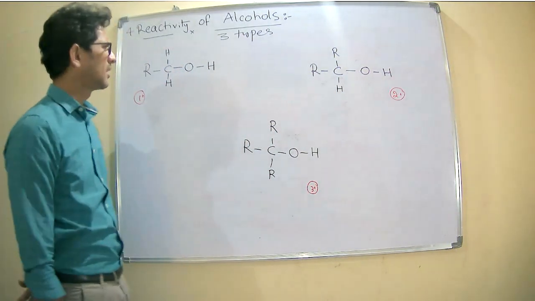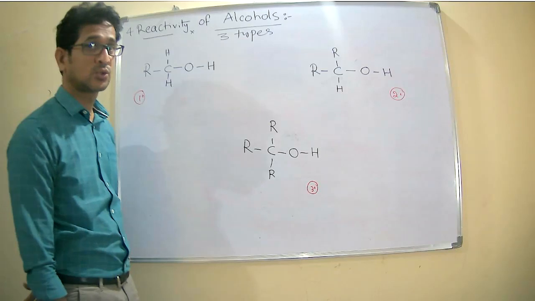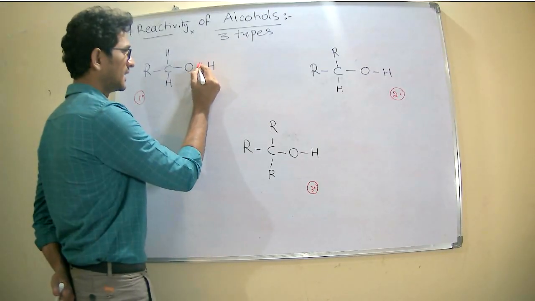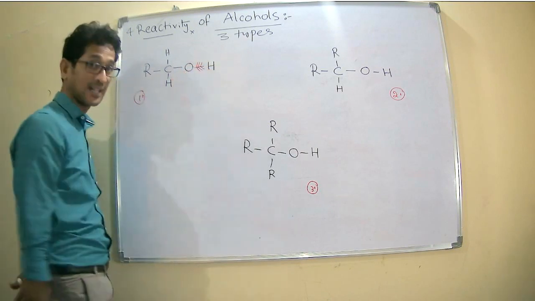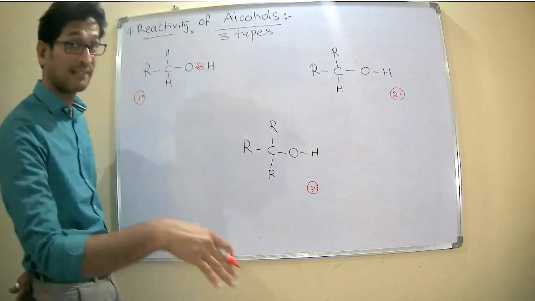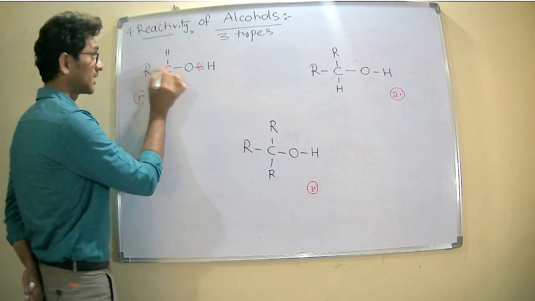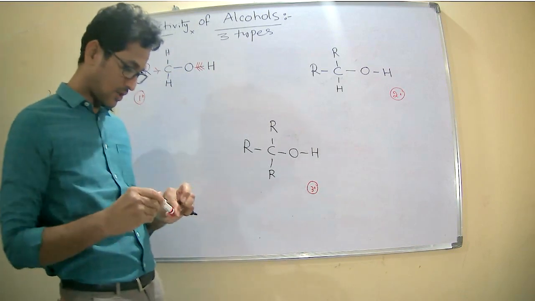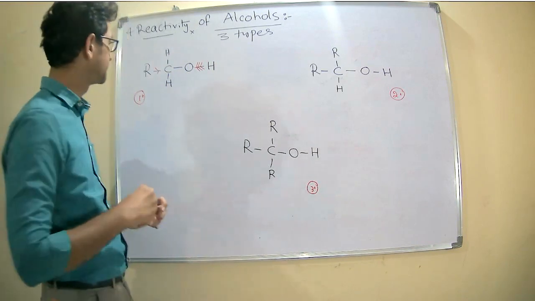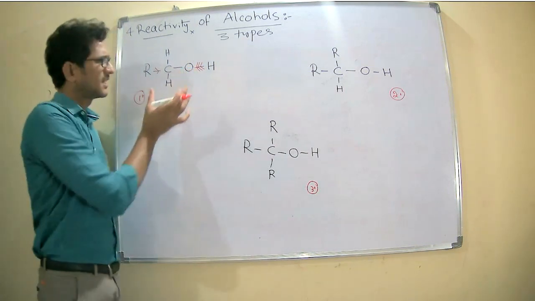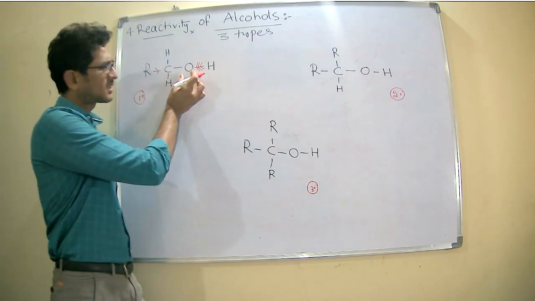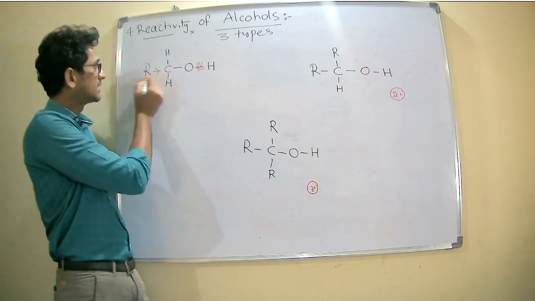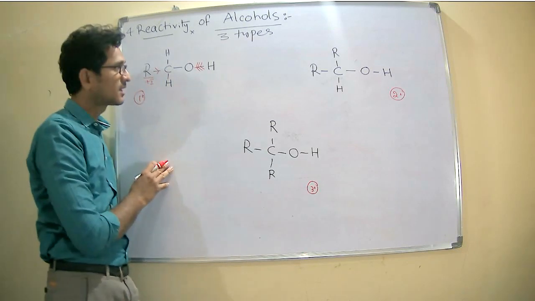In the primary alcohol, oxygen has a tendency to gain electrons from the hydrogen, and has a tendency to gain electrons from the carbon also, because R is an electron releasing group. In the primary alcohol, oxygen is receiving electrons from the hydrogen as well as from the electron releasing group.